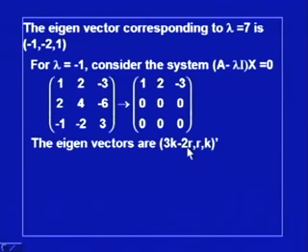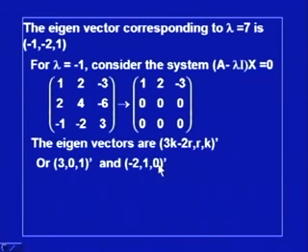Now, these two independent eigenvectors can be obtained as 3k minus 2r, r and k. How? We can assign x, y and z arbitrary values: y equal to r and z equal to k in this equation, then 3k minus 2r, comma r, comma k will satisfy this multiplied by x equal to 0. So, the eigenvector corresponding to lambda equal to minus 1 will be given by this, and now we can assign independent values to r and k.